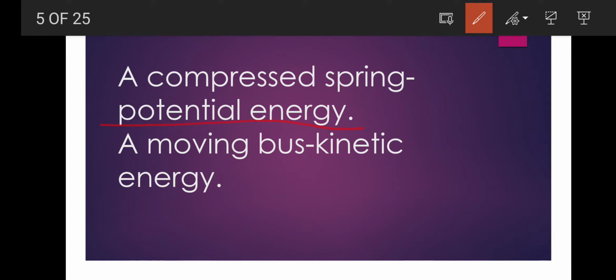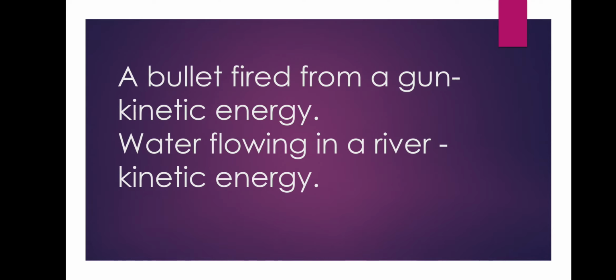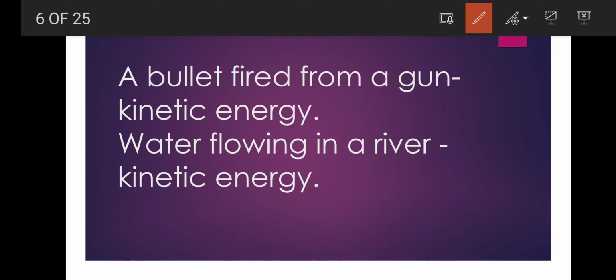Clear? Next is the moving bus. A moving bus has which kind of energy? Kinetic energy, because whenever there is motion in a body, that energy is kinetic energy. Now next is a bullet fired from a gun. Which kind of energy does the body possess? Yes, kinetic energy. Next is the water flowing in a river. Of course, flowing means the body is in motion. So which kind of energy? The answer will be kinetic energy.